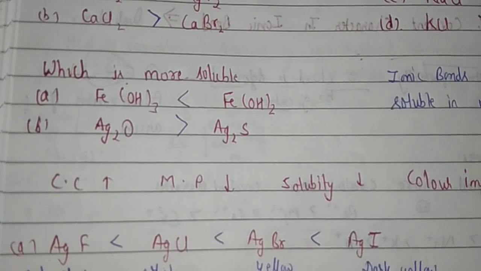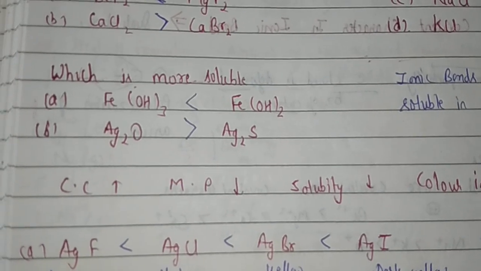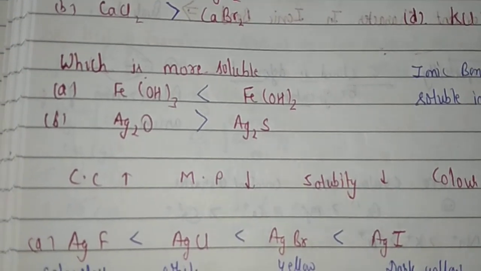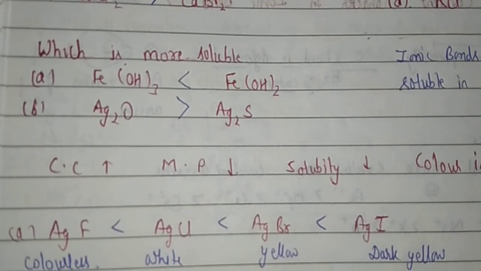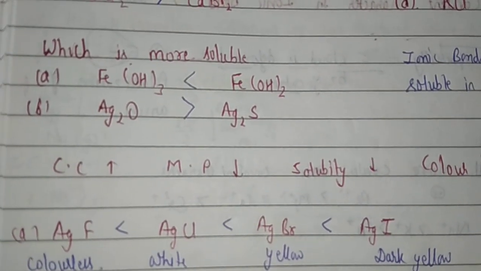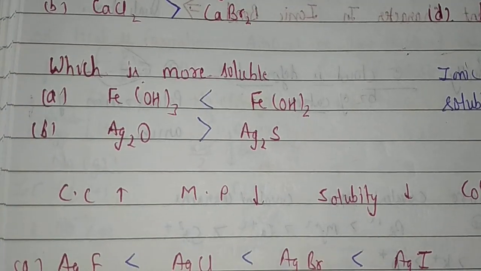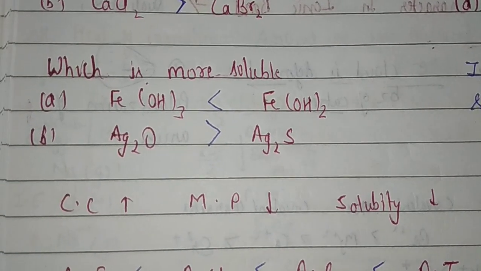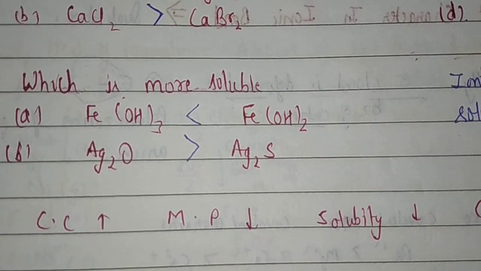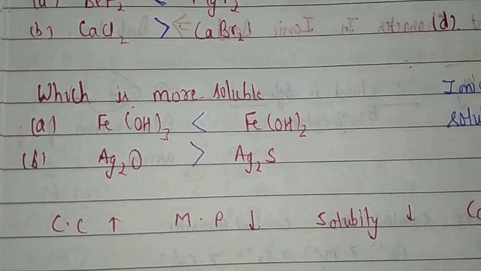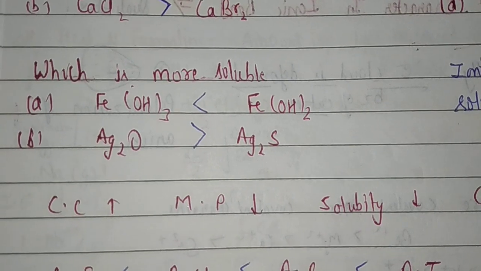In case of Ag2O and Ag2S, the silver is the same, so depending on the size of the anion, which one is larger? Sulfur is greater in size. Therefore, it is more covalent. More covalent means less soluble. Therefore, silver oxide is more soluble in water.